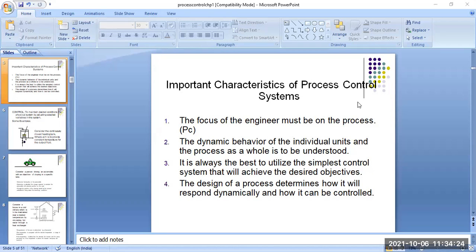Then the controller part, which controls the overall process, for example controlling the temperature or the flow measurement. And number four, the actuator. These four are the control equipment broadly present in our process control industries.